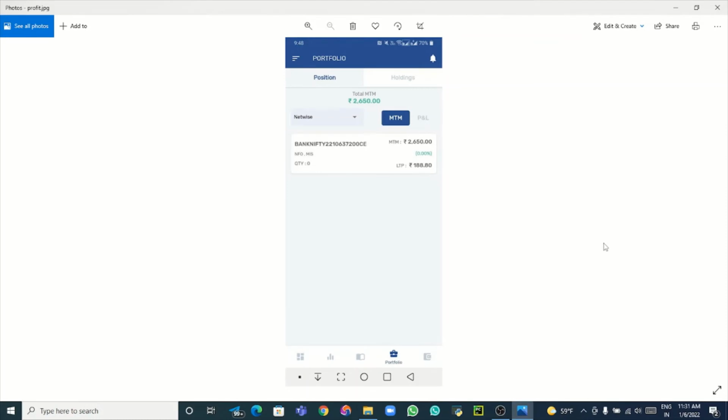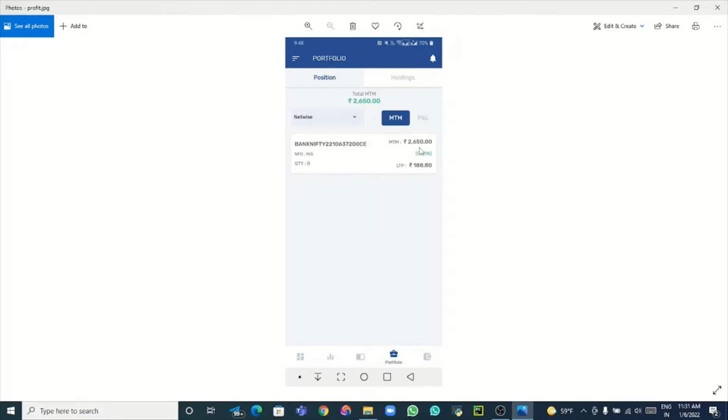Good morning, traders again. See our today our Bank Nifty buy activated at 37,200 range in the spot value. So what I have done? So exactly I have taken 37,200 call option. I bought and I booked at the second target. So in a single lot, I have made this profit of 2,650 rupees. So you need patience. That's all.